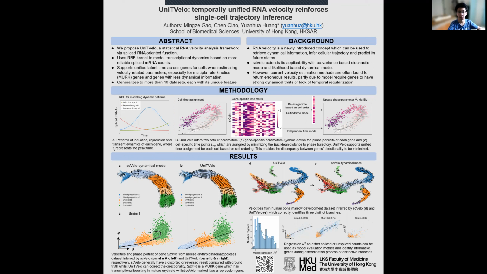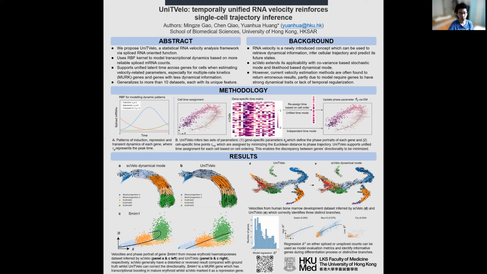and likelihood-based dynamic mode. However, in many different biological systems or scenarios, we found that the velocity estimations quite often return erroneous results, and the performance is compromised. We suspect that this is partly because the model requires genes to have a strong dynamical trace, or because of a lack of temporal regularization. So we propose UniTVelo, a statistical RNA velocity analysis framework via a spliced RNA-oriented function.